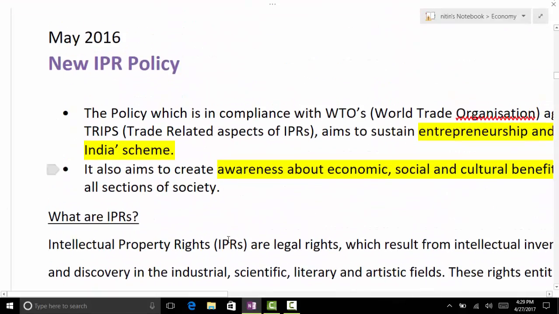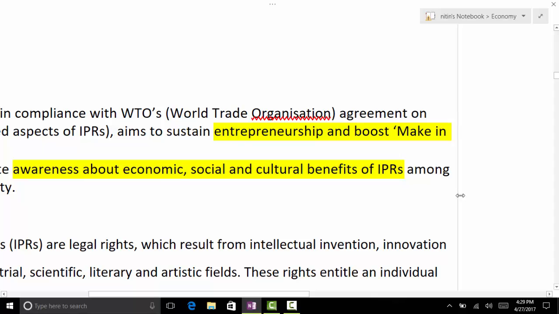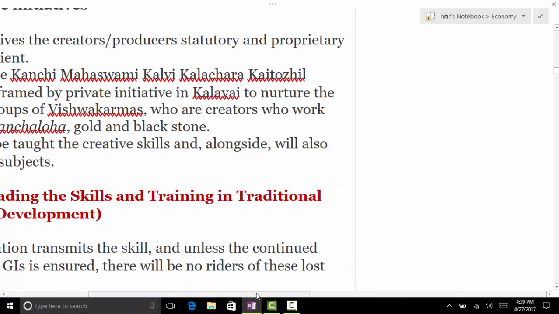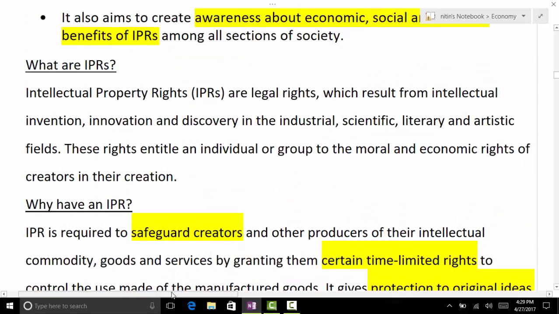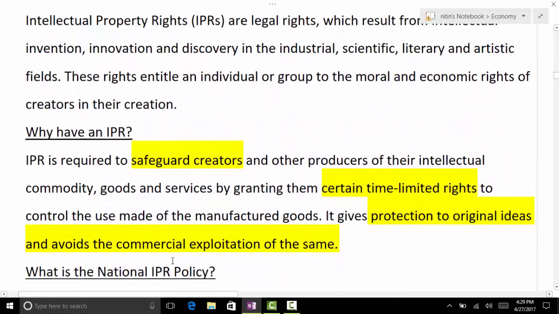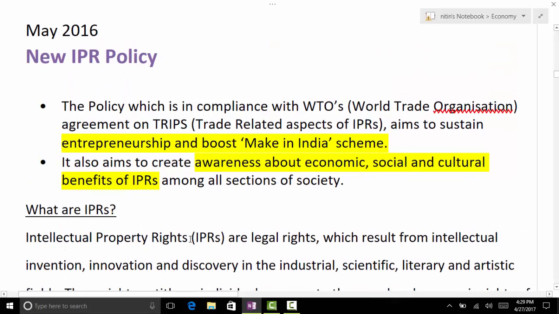So here is the new IPR policy. So you can see the benefits of this policy.